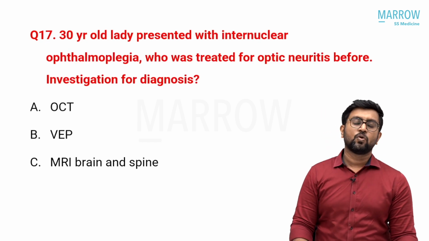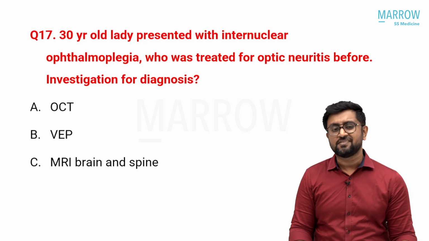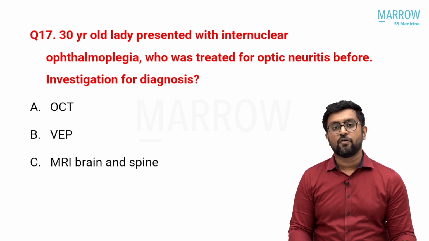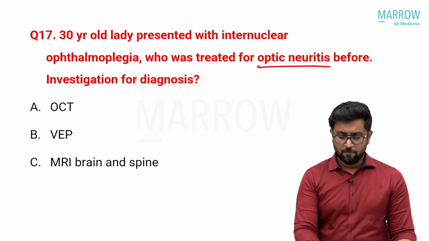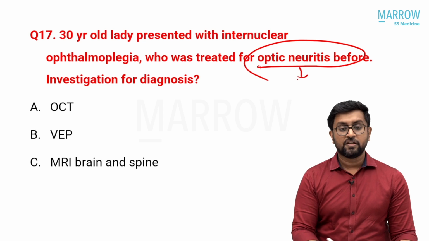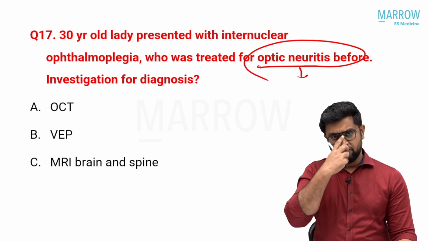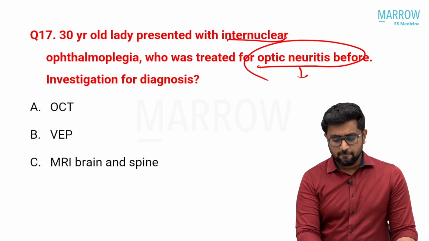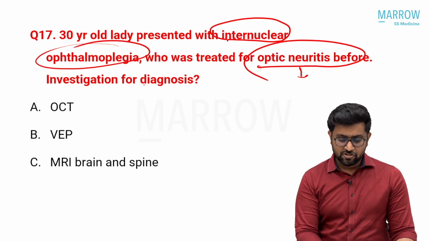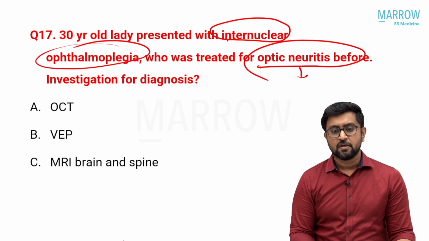The next question is actually the only question asked from demyelination, and it is a very easy question. A 30-year-old presents with internuclear ophthalmoplegia and was treated for optic neuritis before. An old history of optic neuritis increases the risk of MS, which we had discussed. And internuclear ophthalmoplegia means brainstem involvement, so there are two sites. Investigation for diagnosis is not VEP, because it is not an acute episode of optic neuritis.